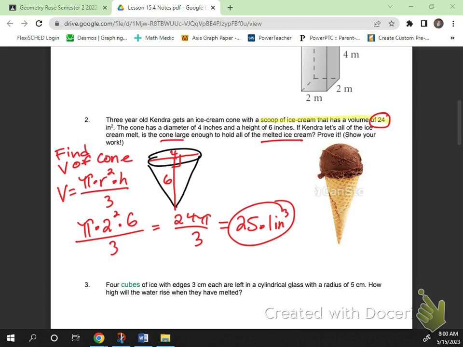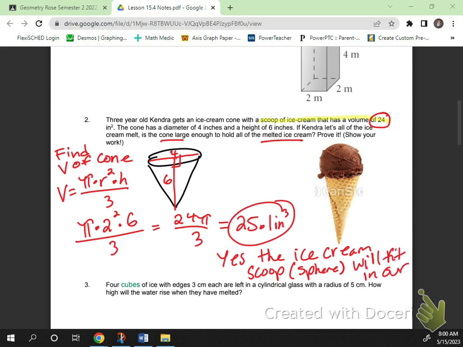So yes, the ice cream scoop, which is essentially a sphere, will fit in our cone. But we don't recommend that. Eat your ice cream. Don't let it all melt.